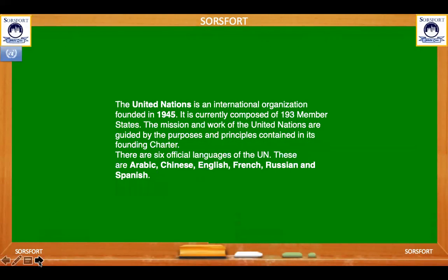The United Nations is an international organization founded in 1945 and it is currently composed of 193 member states. The mission and the work of the United Nations are guided by the purposes and principles contained in its founding charter. There are 6 official languages of the UN. These are Arabic, Chinese, English, French, Russian, and Spanish.